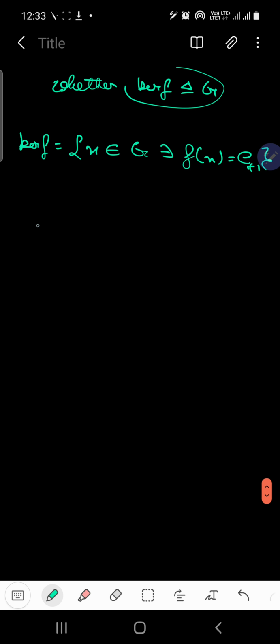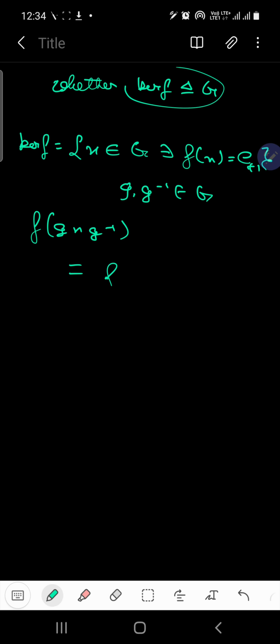So now we can do one thing: f of g x g inverse, where g and g inverse belong to G. What does this denote?